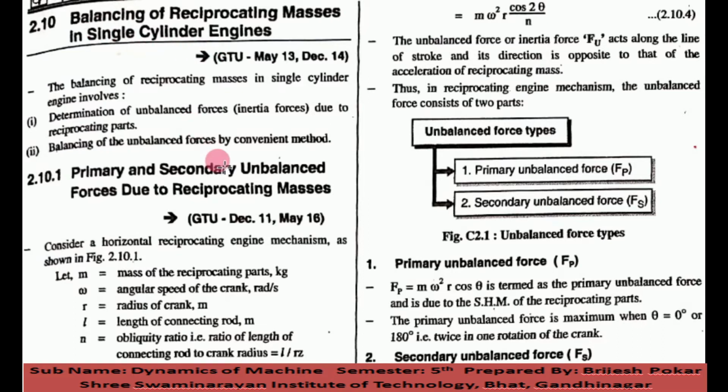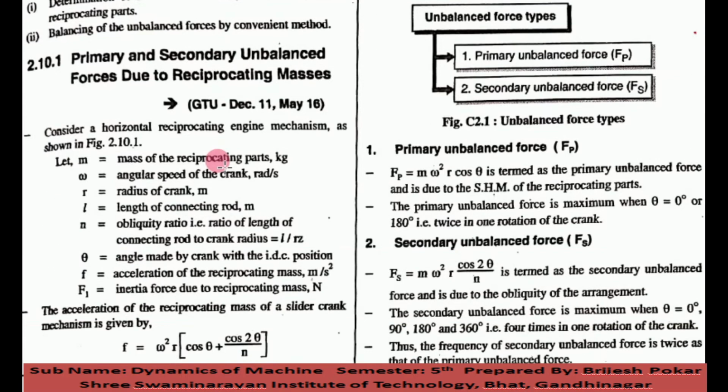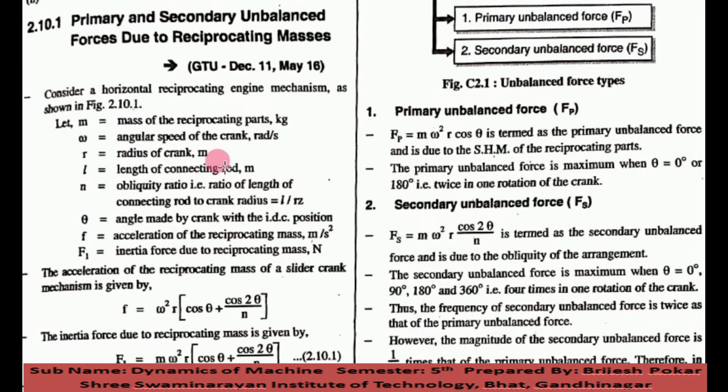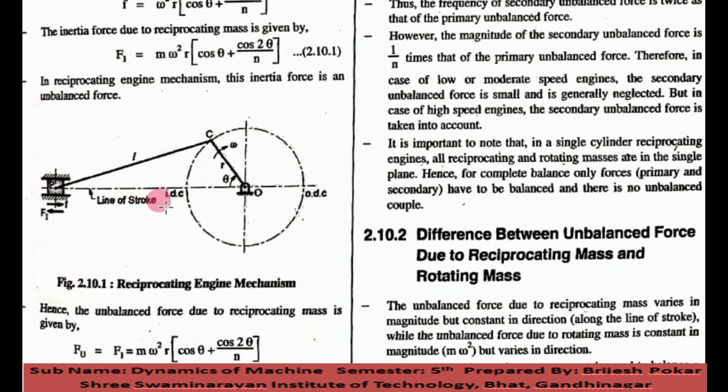So you know the reciprocating things. Here we are talking about the single cylinder. Here you can see the single cylinder. This is the connecting rod having length L. This is the crank having radius R, and it rotates with angular velocity omega, and right now the position is at the angle of theta. Here this is the inner dead center and this is the outer dead center. So theta is the angle with the inner dead center.